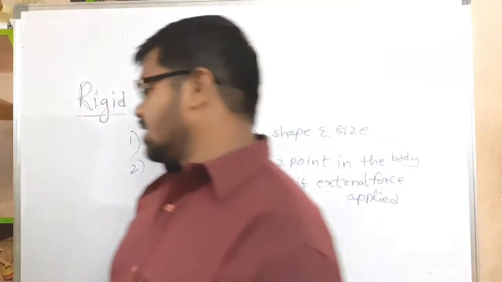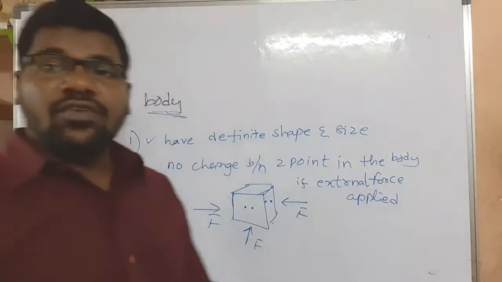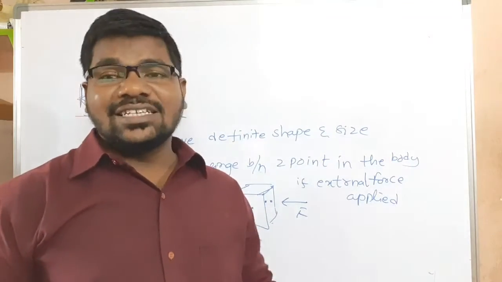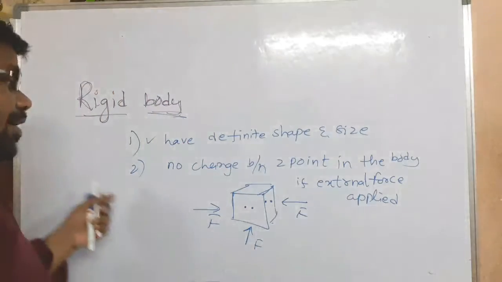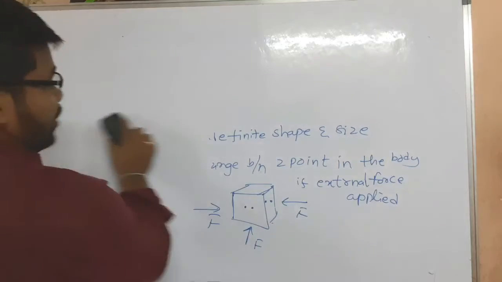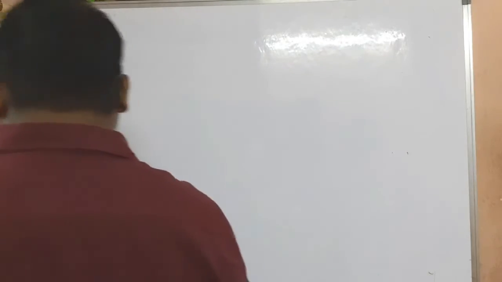So in the universe there is no rigid body. Every object will change with respect to force. This is an assumed body. Understand? So next,